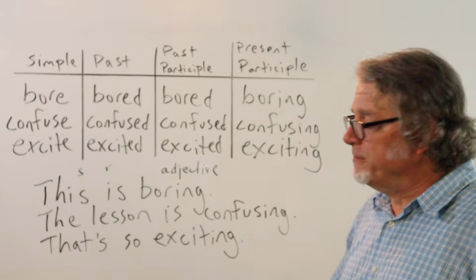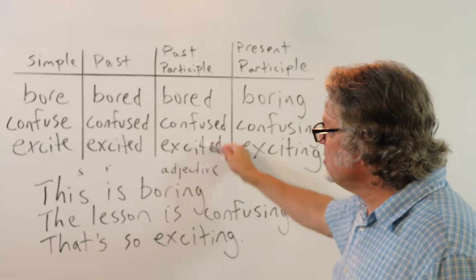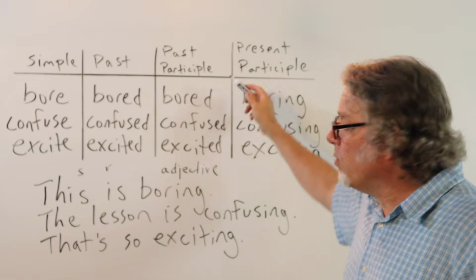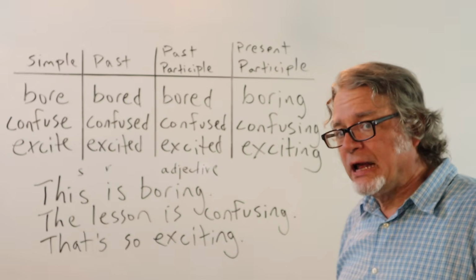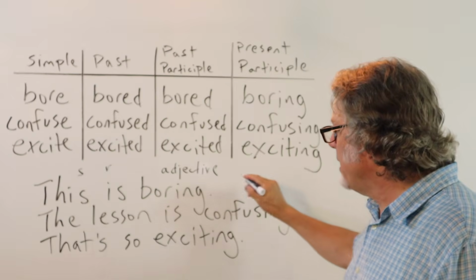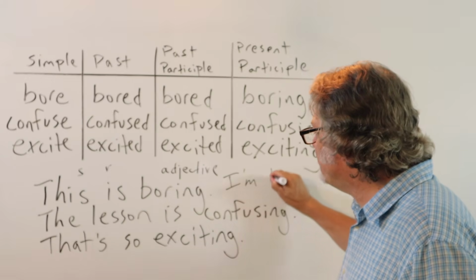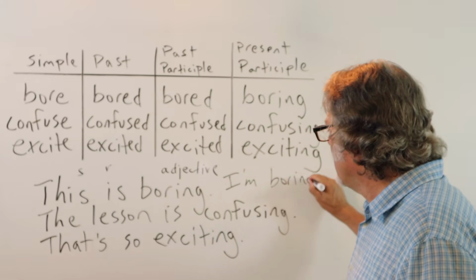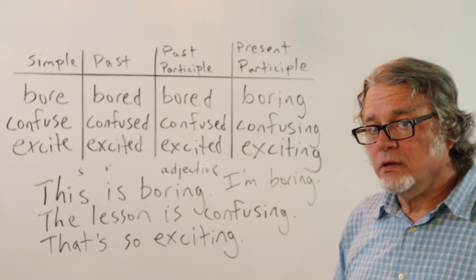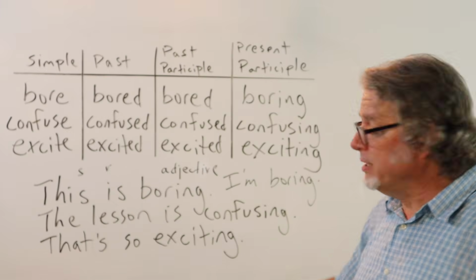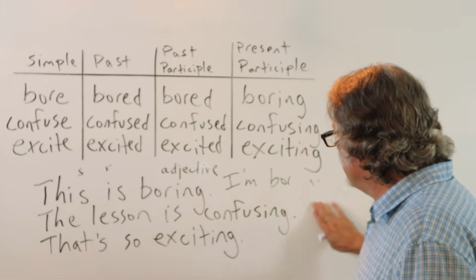What happens sometimes is students will use these words incorrectly and say something like, I'm boring, when what they really want to say is, I'm bored.